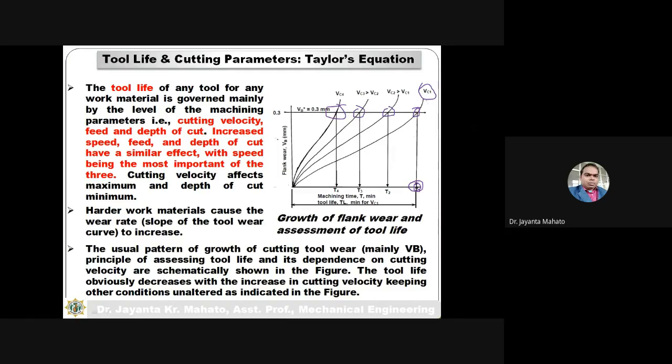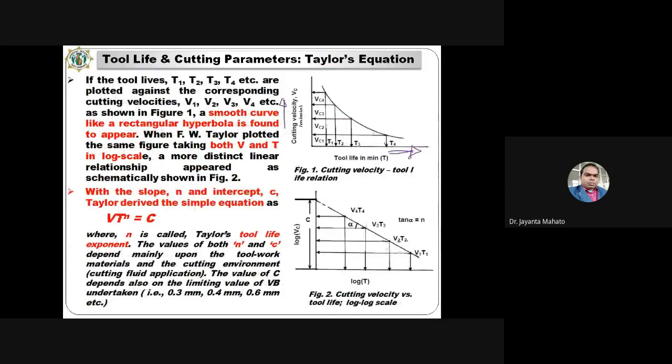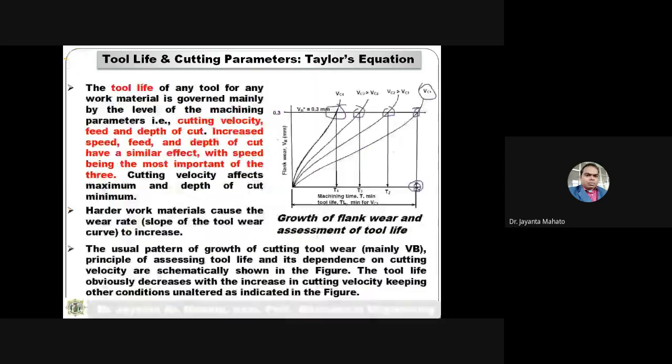Suppose this point is VC1. At lower cutting velocity the tool life is more, so this is the T1 value, for VC1.